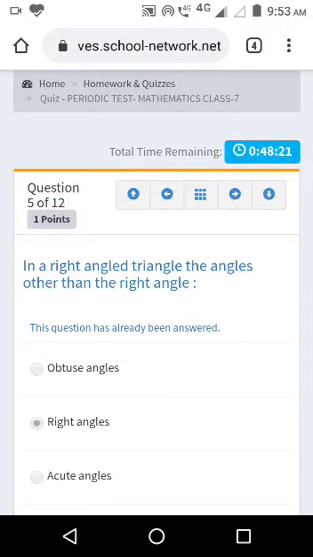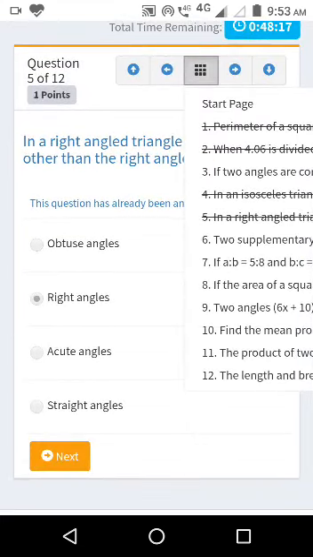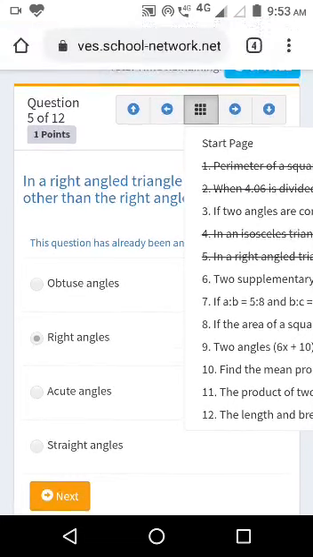Okay, now this is another menu option. If you click here, you can see which questions you have answered. It will show a strike through on the questions that were answered. See, I had not attended question number 3. So I'll just click here.